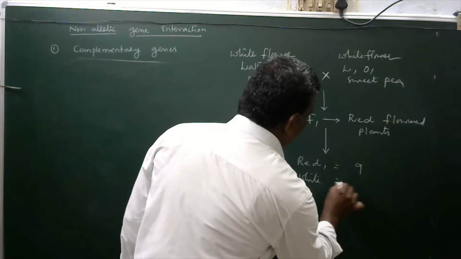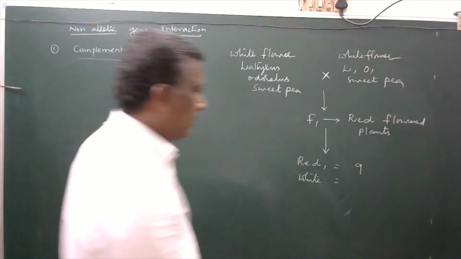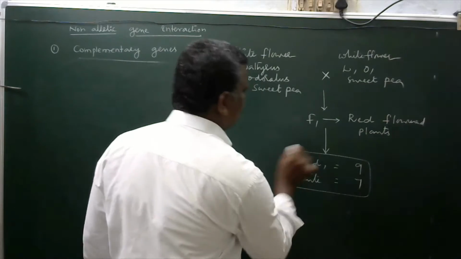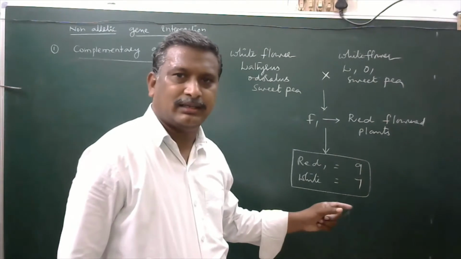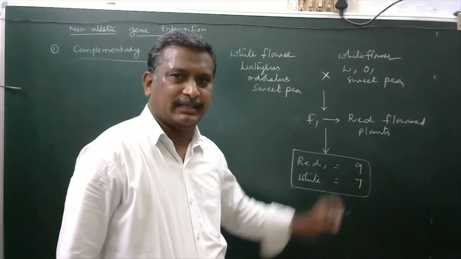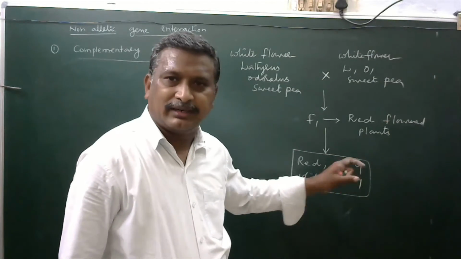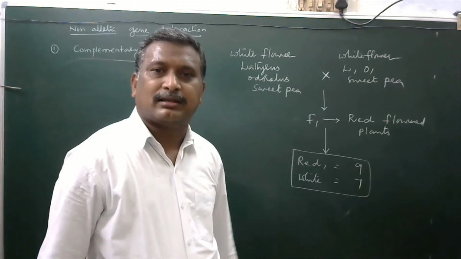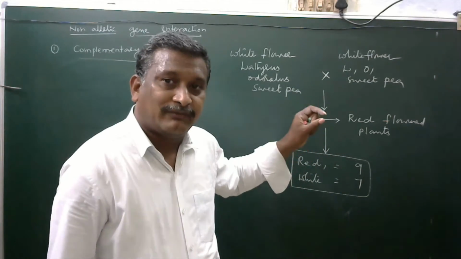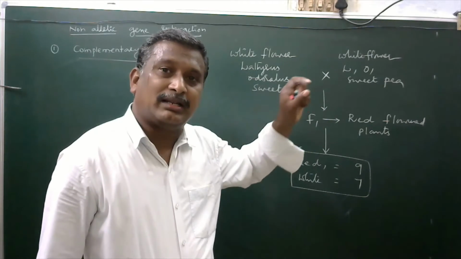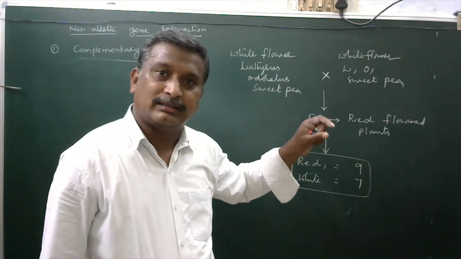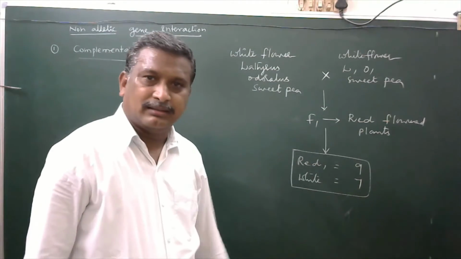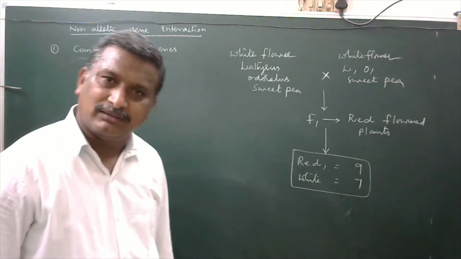Here, red flowers are 9 in number, white flowers are 7 in number. They got 9:7 as the phenotypic ratio of the F2 generation. This is totally different compared with the phenotypic ratio of a dihybrid cross that was given by Mendel, that is 9:3:3:1. So what will be the reason behind it to develop 9:7? We will see now.